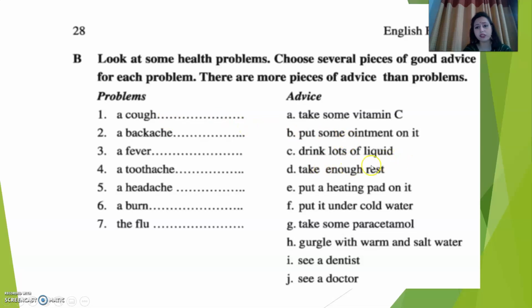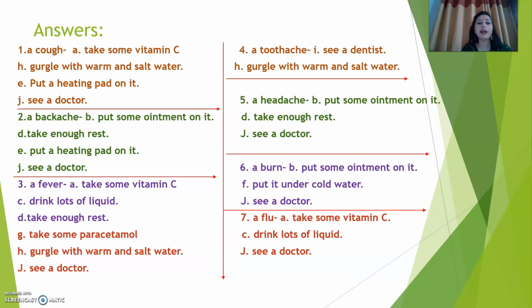Drink lots of liquid. Then what can you do? Gargle with warm salt water. Then what can you do? See a doctor. So for one problem, you can get more than one piece of advice. So we will see how many pieces of advice will work for each problem. So let's see. A cough. I have given all the numbers which have been given there, so that it would be helpful for you.